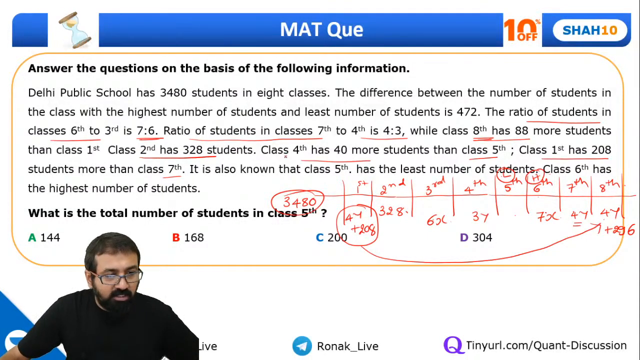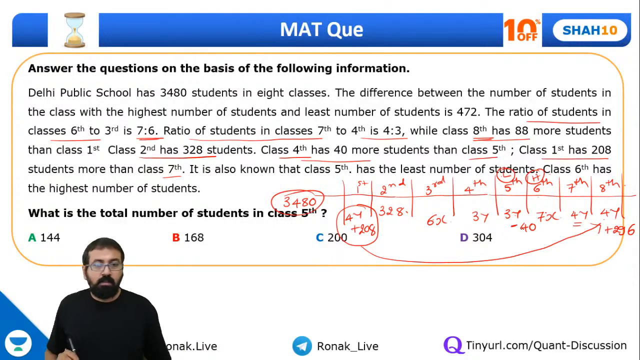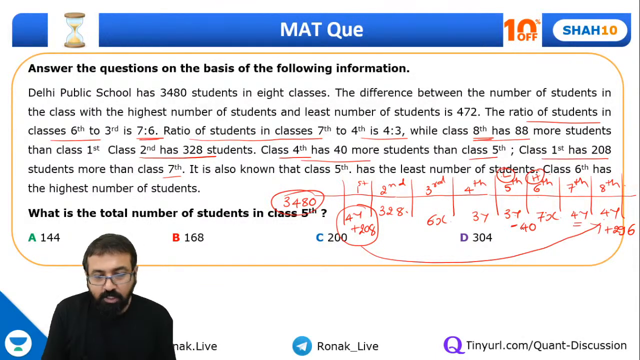And class 4th has 40 more students than 5th class. So 4th has 40 more. So 5th has 40 less. So 3y minus 40, correct? So these are the values that we got, guys.